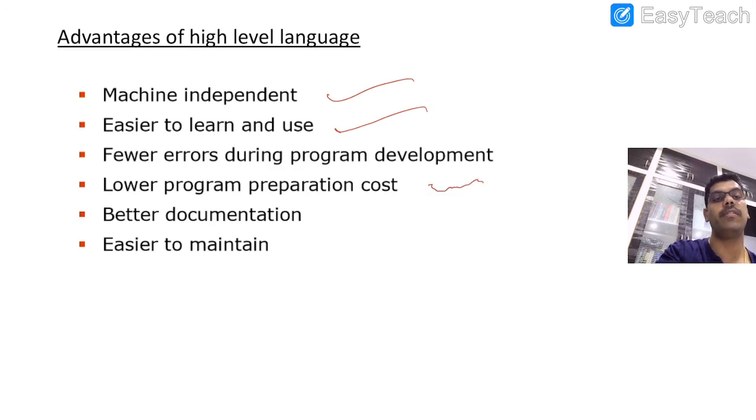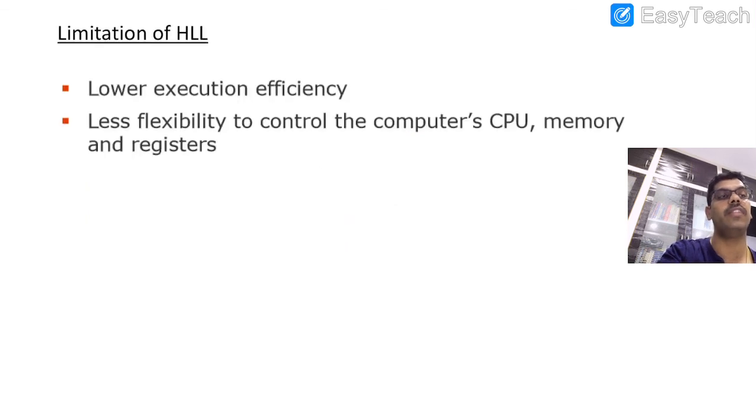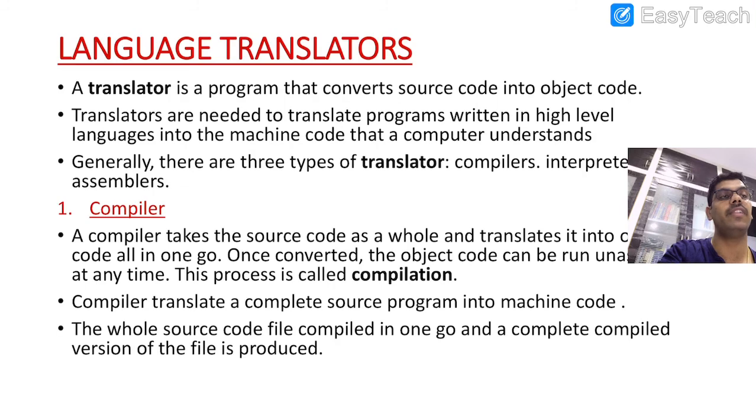The advantages are it is machine independent, easy to learn, fewer errors in program development, lower program preparation cost, better documentation, easy to maintain. So these are all the advantages of high level language. And the execution efficiency is very low, and there is less flexibility to control the computer, CPU and registers. So these are the two disadvantages which we face with high level languages. And here a translator is required. What is a translator? A translator converts the source code into object code, right?